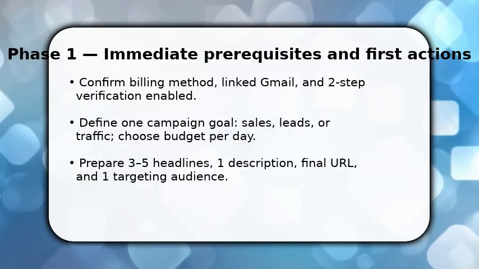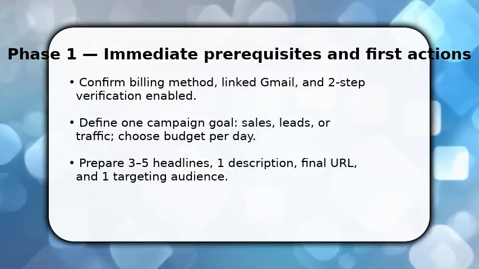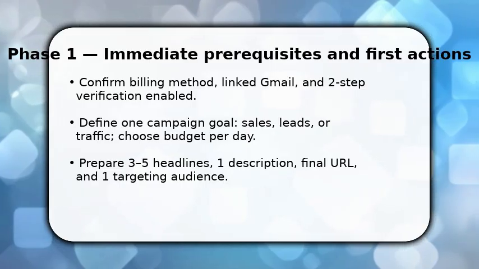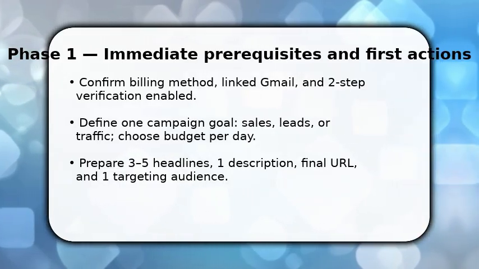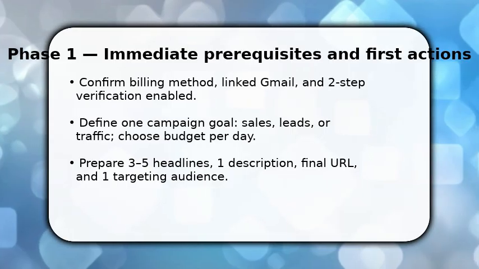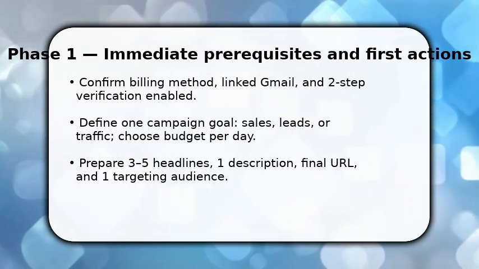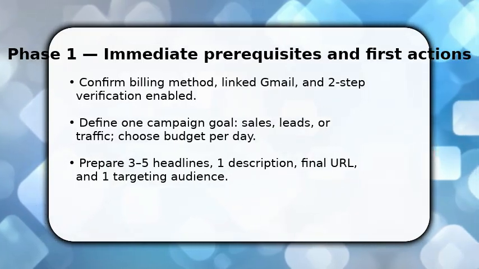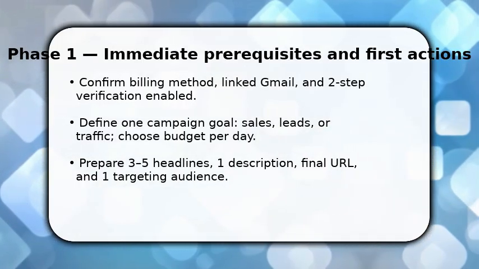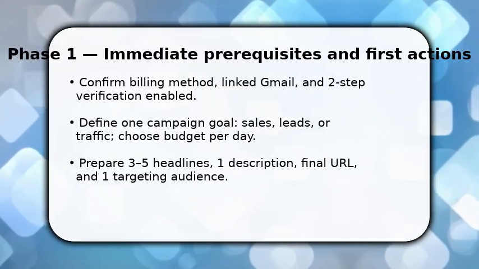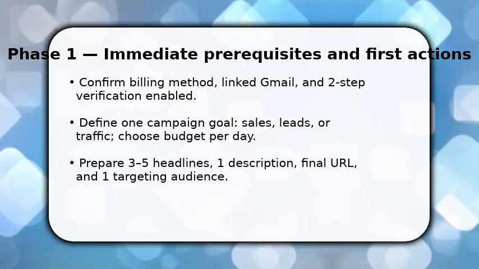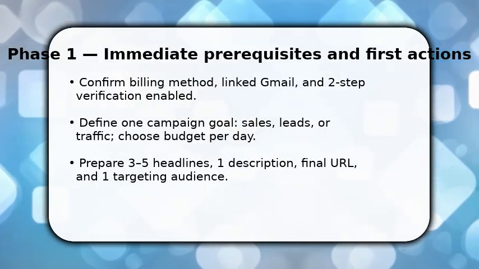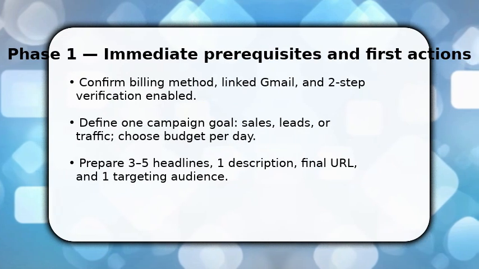You start by confirming essentials: billing, linked Gmail, and two-step verification. That keeps your account stable. Next, pick one campaign goal: sales, leads, or traffic, because focus drives optimization. Once decided, set a daily budget that you can sustain for 14-30 days and prepare creative. 3-5 headlines, 1 description, final URL, and the audience segments you will target. Make sure conversion tracking plan is ready. Without it, you'll drive traffic without learning which ads work.